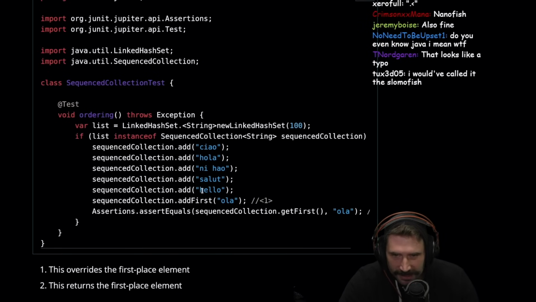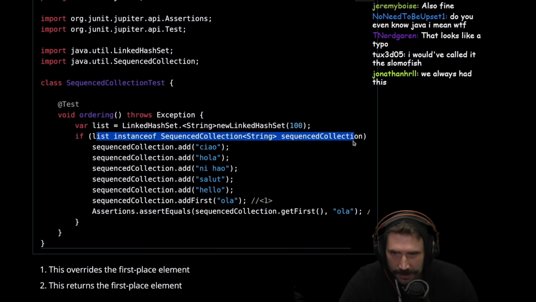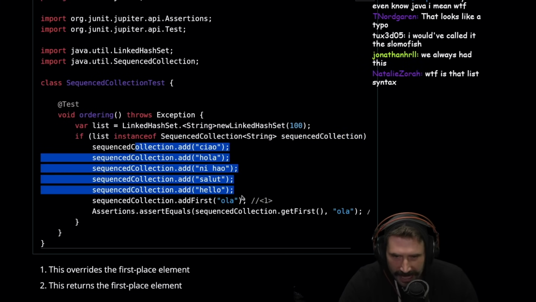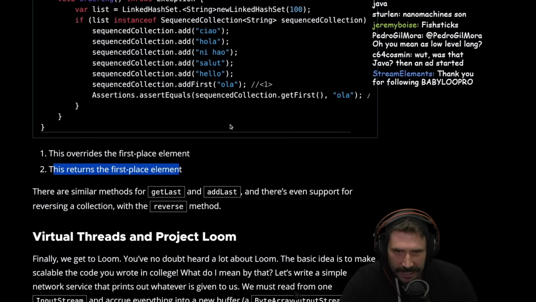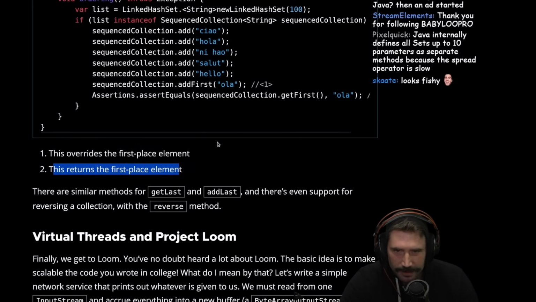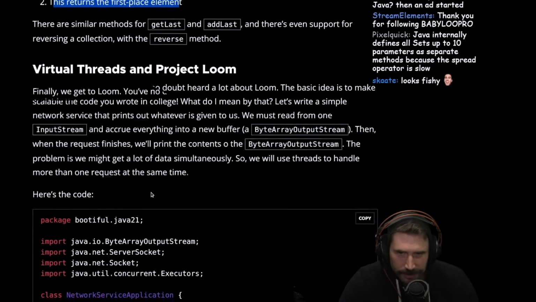Also fine. Let's see. List instance of sequence collection. Okay. We get the sequence. Okay, so then we can add first. This overrides the first placed element. Okay, this returns. Okay, yeah. This returns the first place element. Interesting. Wow, okay. Virtual threads and Project Loom.